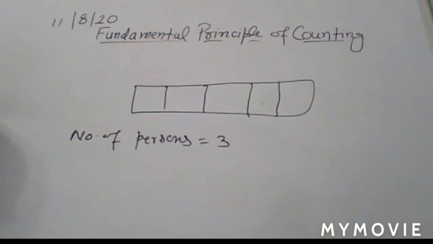And finally, what you have? Required number of code words is equal to 10 into 9 into 8 into 7. So multiplying all that, you will have your answer. Sir, we have to mention the fundamental principle of counting also, right?